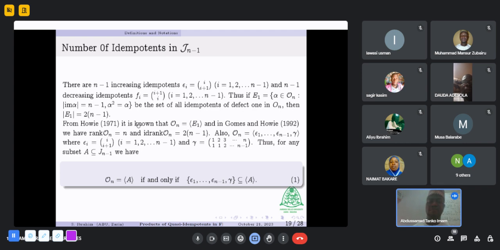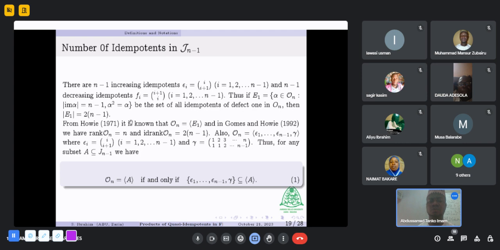So from these explanations, we can see that there are n minus 1 increasing idempotents in J_{n-1} of the full order preserving transformations, denoted by (i → i+1) for i from 1 to n minus 1, and n minus 1 decreasing idempotents denoted by f_i, (i+1 → i), with i starting from 1 to n minus 1. Thus, if QE1 is the set of all idempotents of defect 1 in the full order preserving transformations, then the size of the idempotents of defect 1 is equal to 2 times (n minus 1).